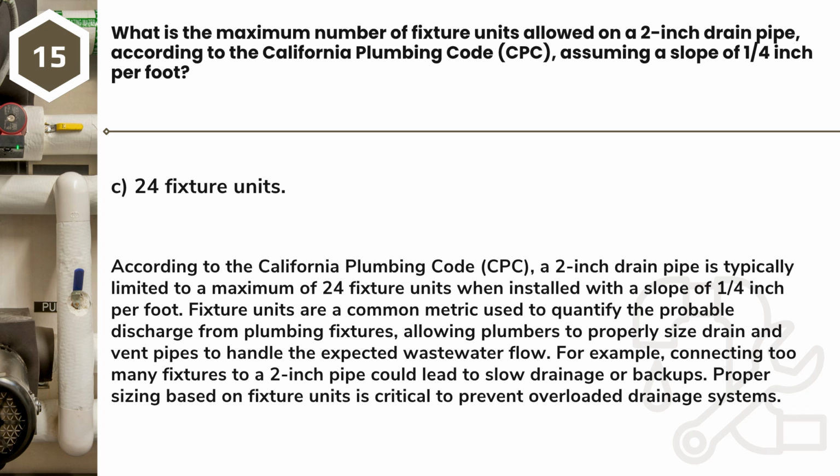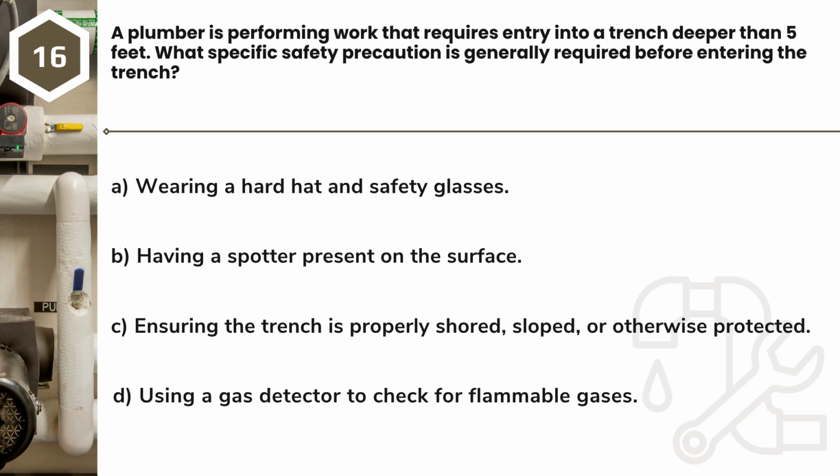For example, connecting too many fixtures to a 2-inch pipe could lead to slow drainage or backups. Proper sizing based on fixture units is critical to prevent overloaded drainage systems. Question 16. A plumber is performing work that requires entry into a trench deeper than 5 feet. What specific safety precaution is generally required before entering the trench?